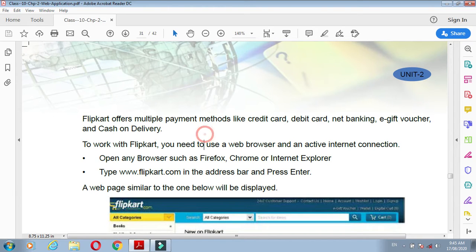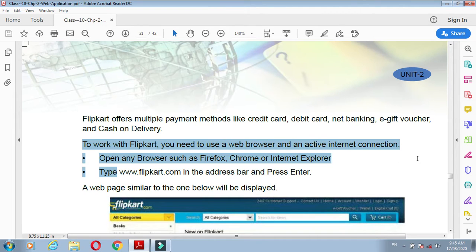Understand? Now, to work with Flipkart, you need a web browser and an active internet connection. Web browsers you know: Firefox, Chrome, and Internet Explorer. Open your web browser, such as Firefox, Chrome, or Internet Explorer.